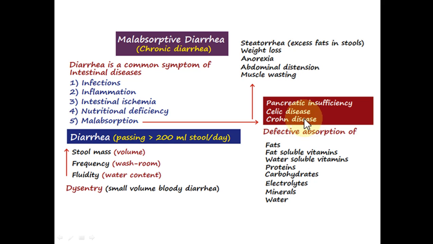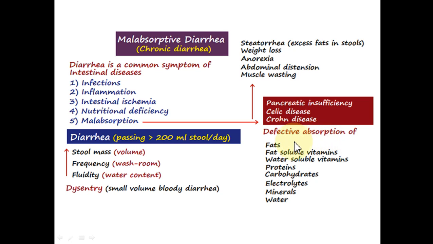Whatsoever, if there is a deficiency of the pancreatic enzymes, or deficiency of the secretions of the accessory organs that assist in digestion, or if there is a problem in the intestine itself, there will be defective absorption of intestinal nutrients, the macronutrients and the micronutrients.